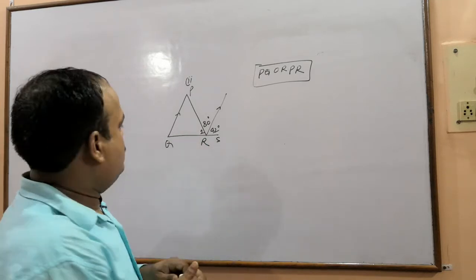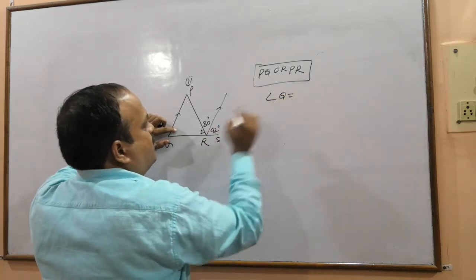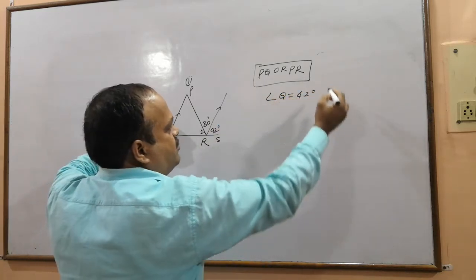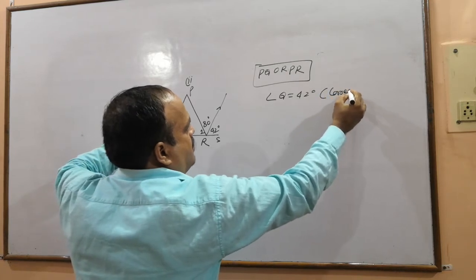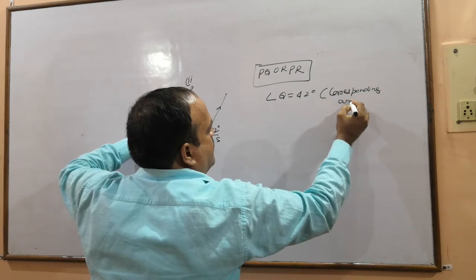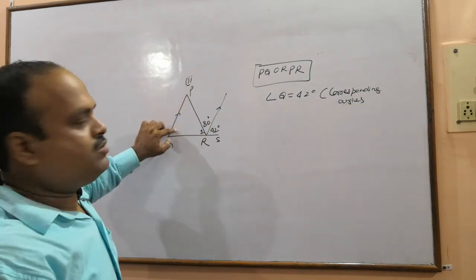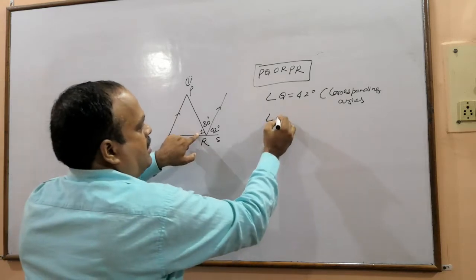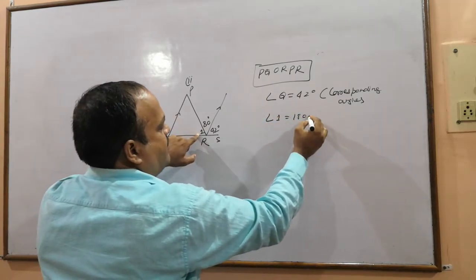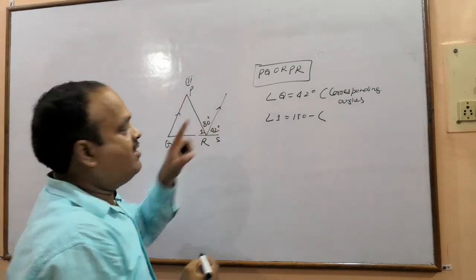So let's do. Angle Q equals 42. Why 42? Corresponding angles. Okay, so this is 42. Now angle 1 can be calculated by subtracting the sum of these two from 180.